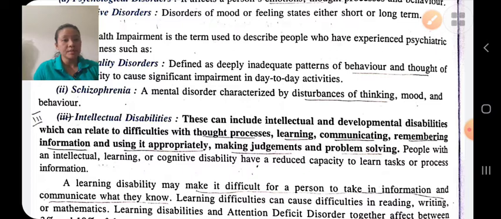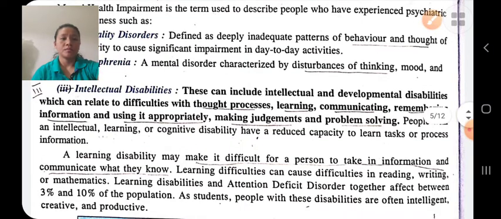Intellectual disability includes intellectual or developmental disability in which the person faces difficulty in communicating, remembering information, learning, making correct judgments, problem solving, etc. The person's learning rate is slow. He is unable to use the information in a correct way.